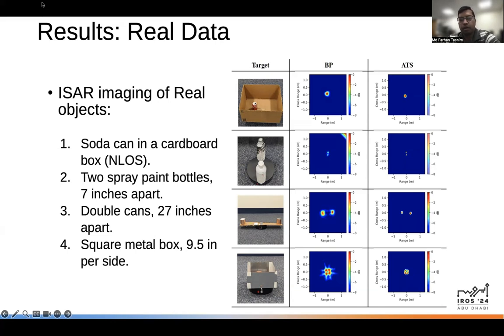The second and third column of the figure illustrate reconstructed images using backprojection and analysis through synthesis, respectively. Backprojection begins to exhibit artifacts as the complexity of the target scene increases. In contrast, analysis through synthesis reconstruction displays no artifacts and maintains the reconstructed target's dimensions more accurately to their original form.